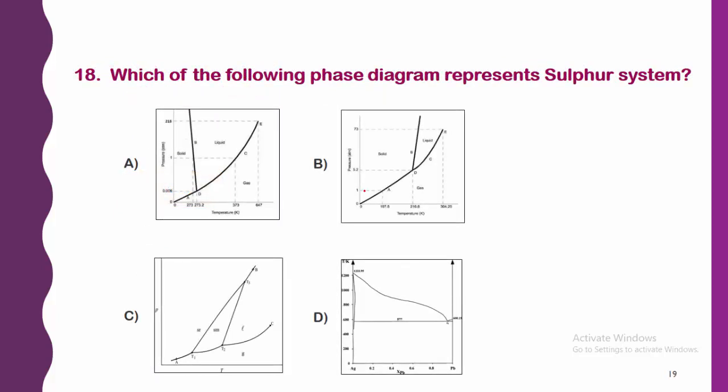Next, which of the following phase diagrams represents the sulfur system? Here four different systems are given. We have to find out which represents the sulfur system. Sulfur is also a one component system. Here, this looks like a water system. This looks like a carbon dioxide system. We always know that the sulfur system is a different one, because two different sulfur allotropes are there, rhombic sulfur as well as monoclinic sulfur. So option C is the phase diagram that represents the sulfur system.